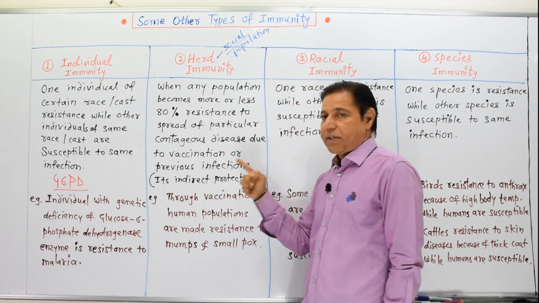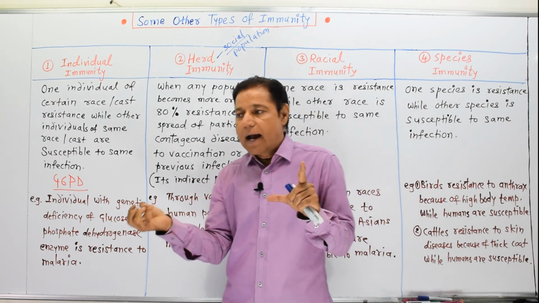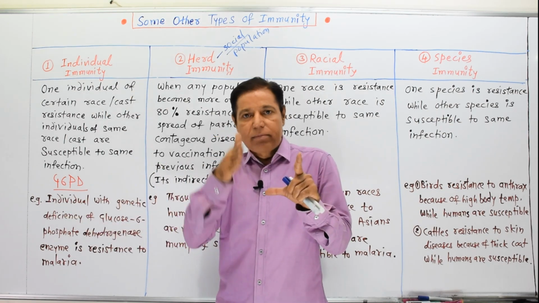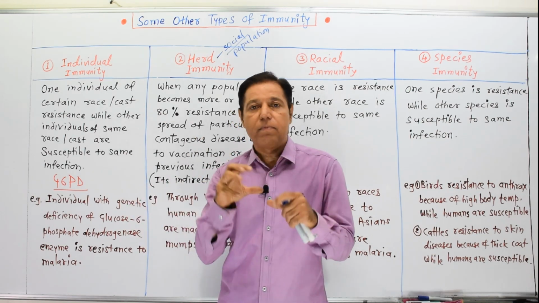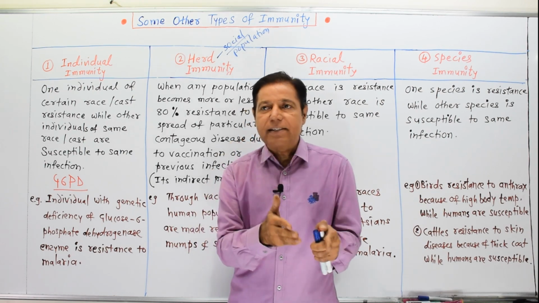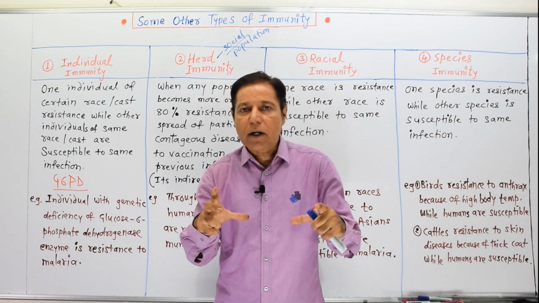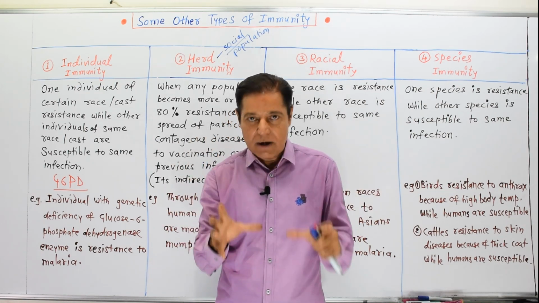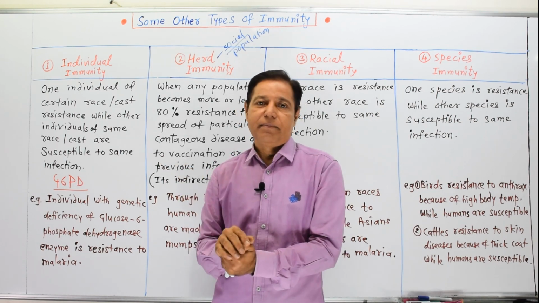It is indirect protection. Suppose in a population, either by vaccination or by repeated contraction of the disease, the particular population, that is a herd, a group of similar organisms, becomes resistant to that infection.